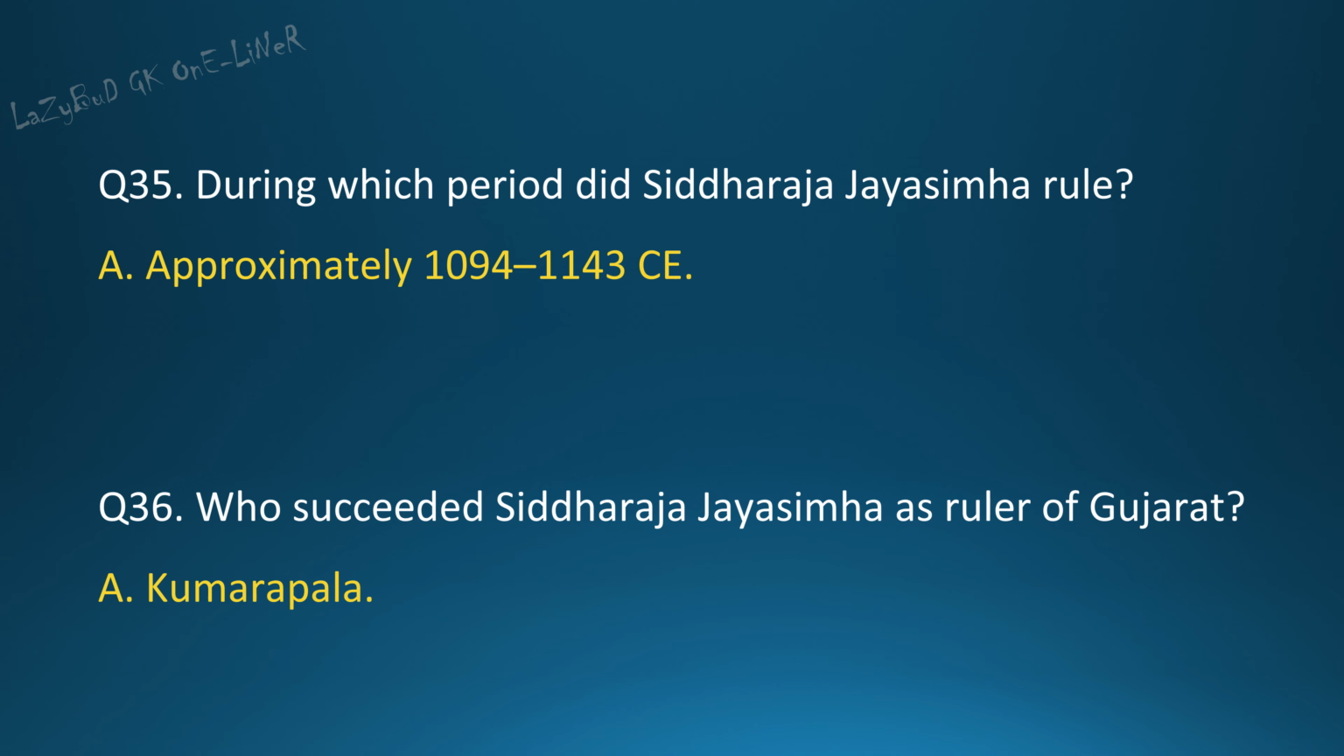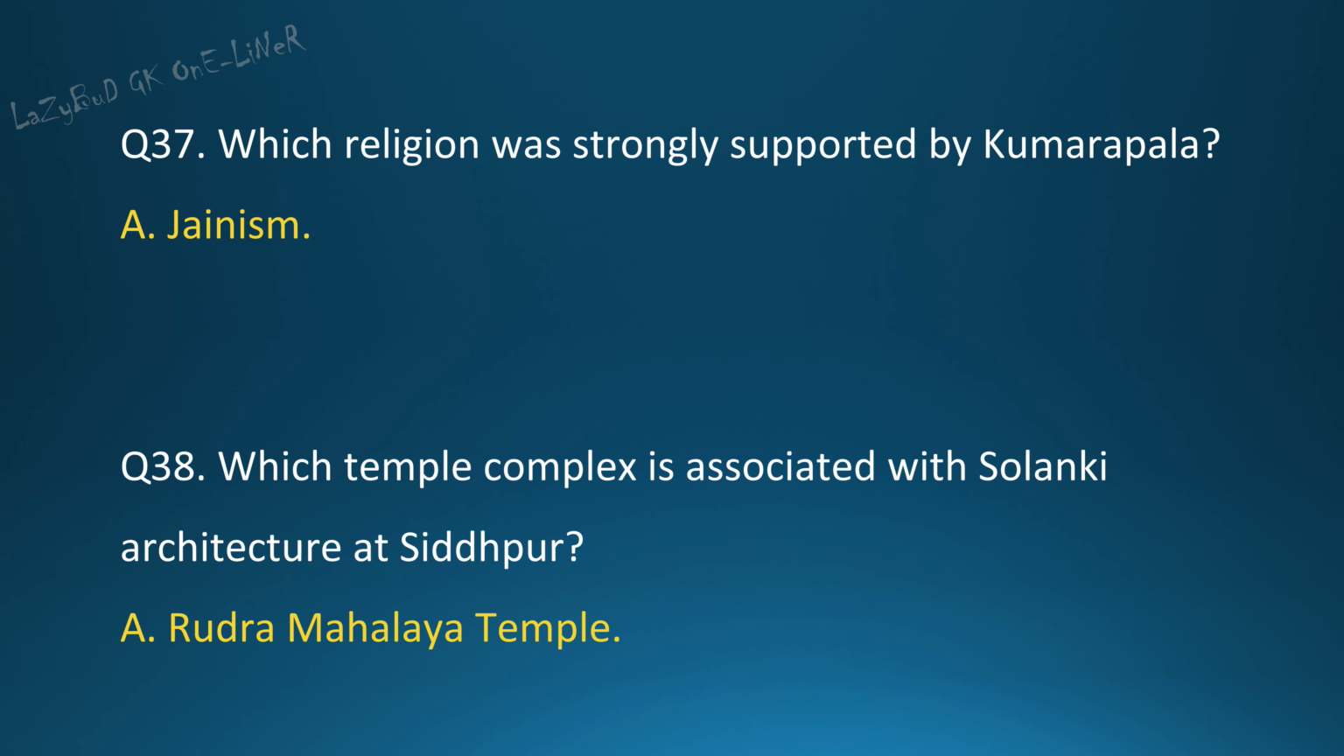Question 35. During which period did Siddharaja Jayasimha rule? Answer: approximately 1094 to 1143 CE. Question 36. Who succeeded Siddharaja Jayasimha as ruler of Gujarat? Answer: Kumarpala. Question 37. Which religion was strongly supported by Kumarpala?